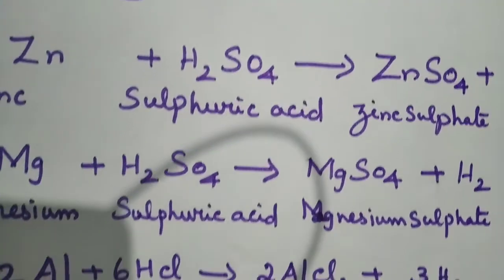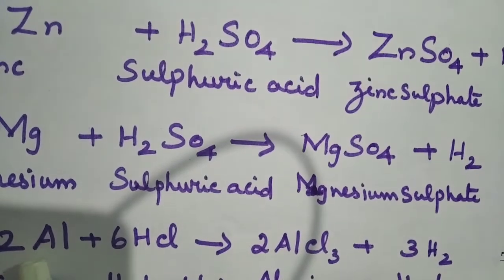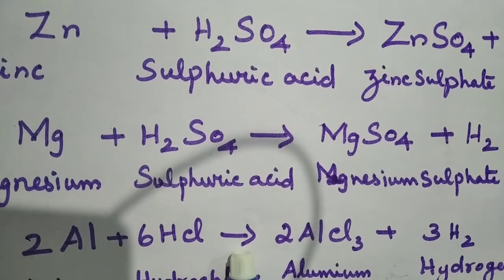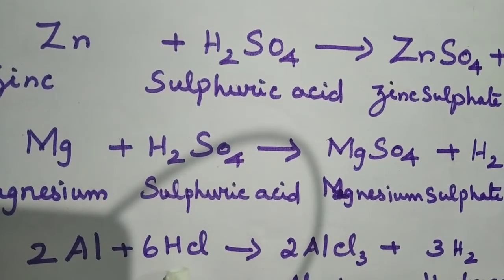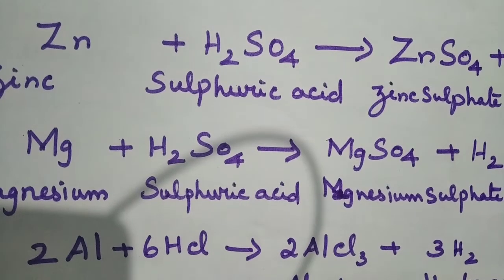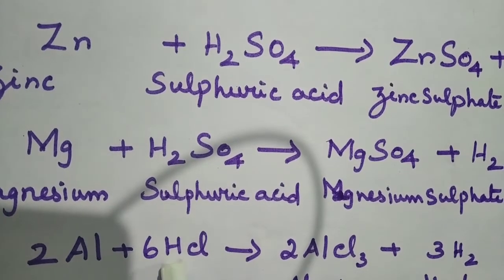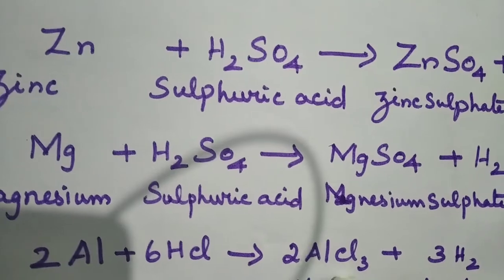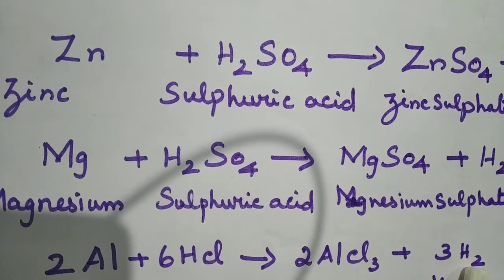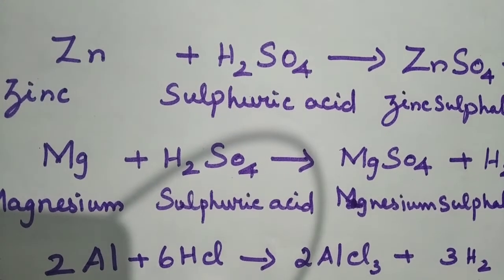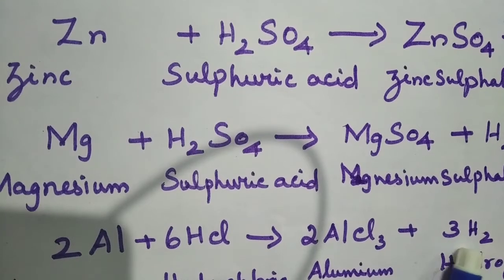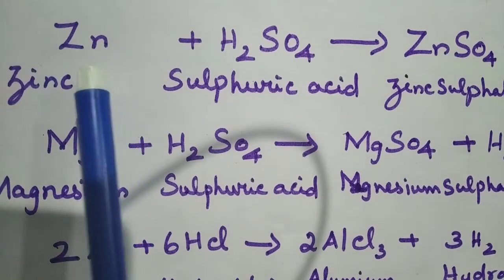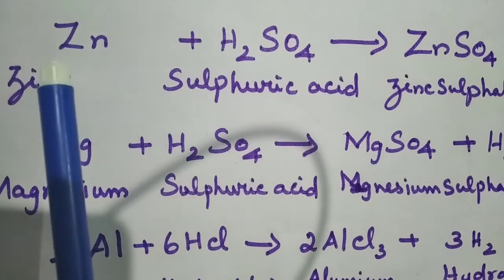Then the third one is when aluminum is treated with hydrochloric acid. Aluminum symbol Al. Hydrochloric acid formula HCl. So aluminum treated with HCl, you get aluminum chloride and hydrogen gas. So these are the three reactions we are seeing when metals react with acids.